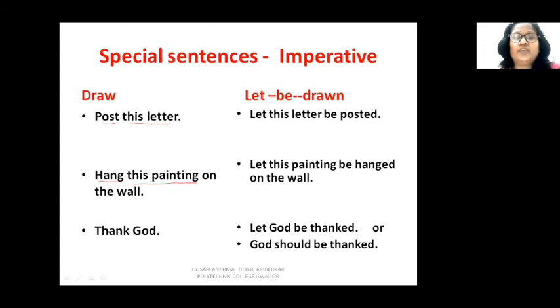It is I or we. So for thank God, the passive will be let. Thank is the verb, and God is the object. So let God be thanked, or God should be thanked. The third form of thank is thanked, and simply we begin the sentence with let and add be after the new subject. So let God be thanked.